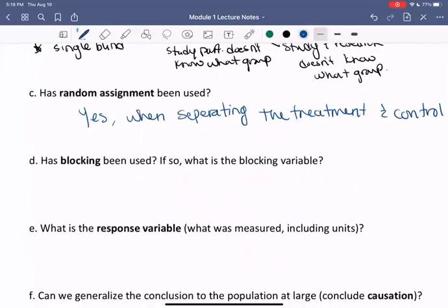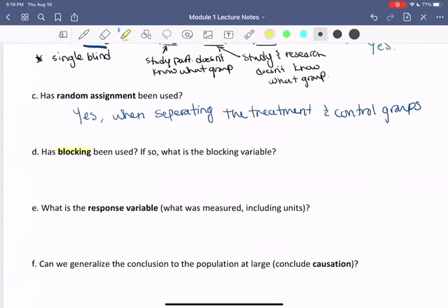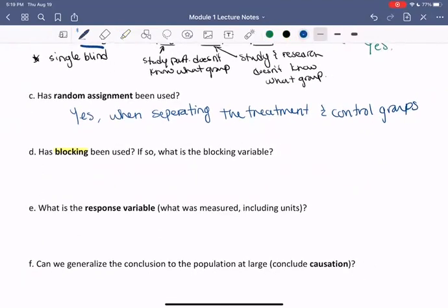Has blocking been used? If so, in what way? What is the blocking variable? So we haven't talked about this word too much, but we can just think about it in terms of, is there a grouping that's taken place outside of our treatment groups? Well, when we think about our participants, we separate them into male and female. So in this way, we're making a block between males and females. Often blocking is used when we want to make sure we're representing all types of people. So we categorize them in a certain way and make sure we collect data on each of these different types. So yes, blocking has been used, the blocking variable being gender.